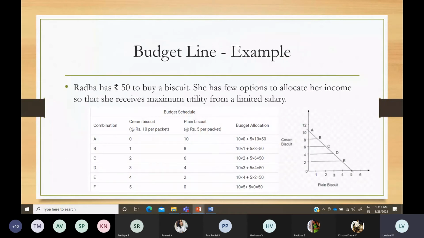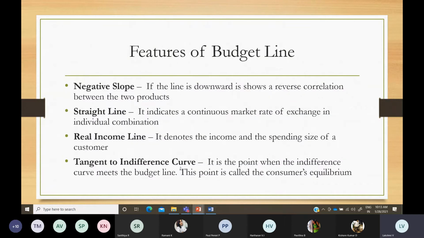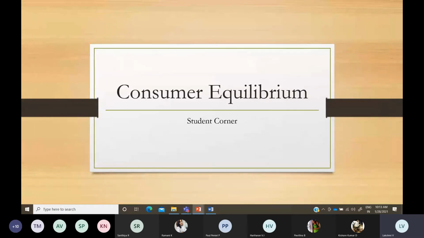Okay. So as we discussed under the budget line, beyond this you are spending more, and below this you are not putting your income to the utmost level. And the features of the budget line we were discussing: it will always slope downwards, and you are going to consider your income and purchasing power only. And then it is tangent to the indifference curve. It is the point where the indifference curve meets the budget line. This point is called consumer equilibrium. So that is what we discussed right now.